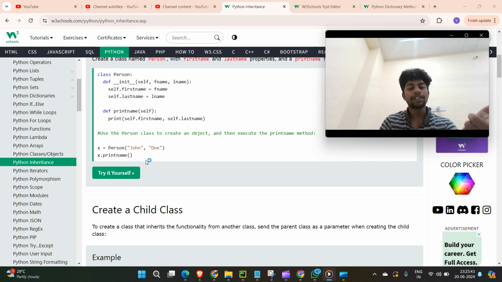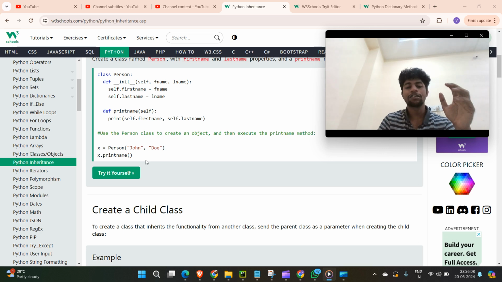This is the way you are creating student as the child class. How you are inheriting: person is the parent class, so it's already there. If you pass this particular class within the parentheses, as the argument, it indicates that student is a child class and person is the parent class, and the student gets all the properties of that person.